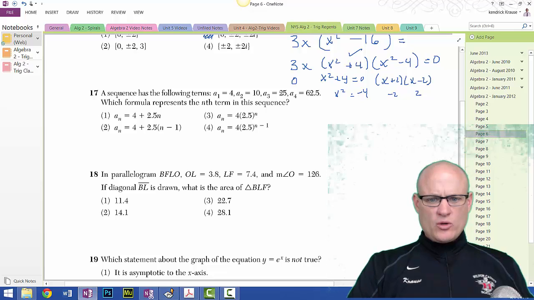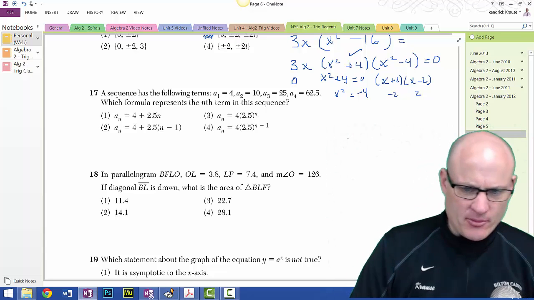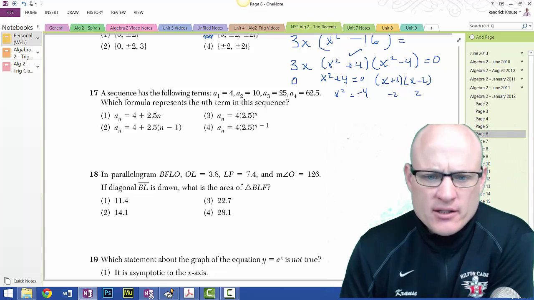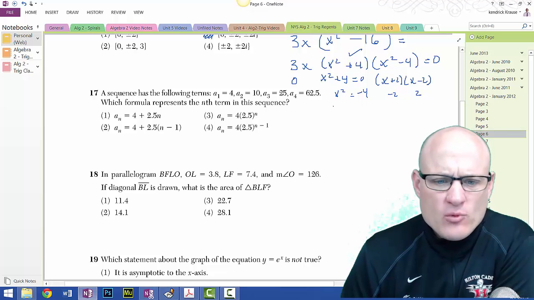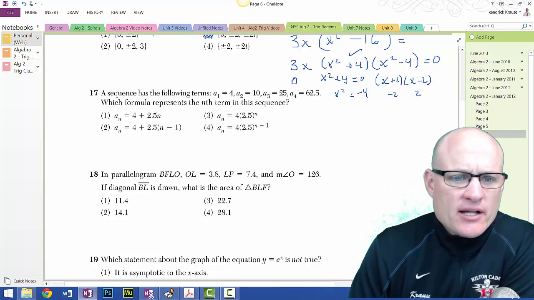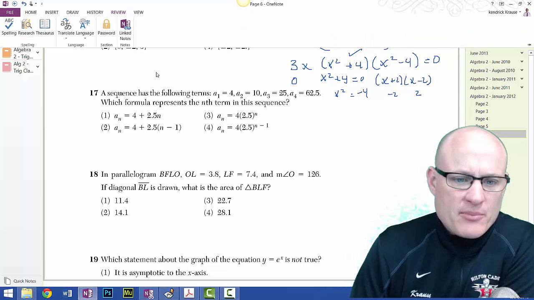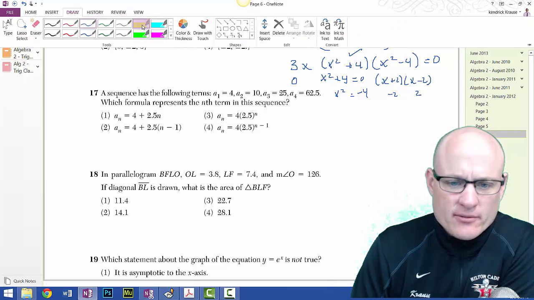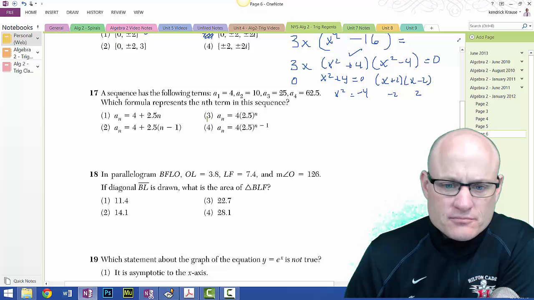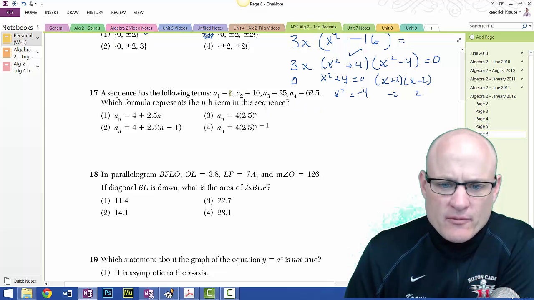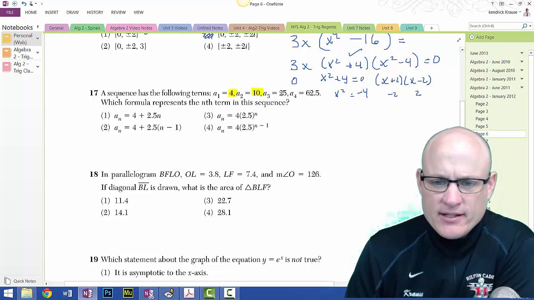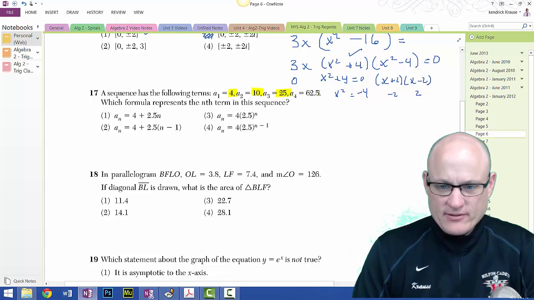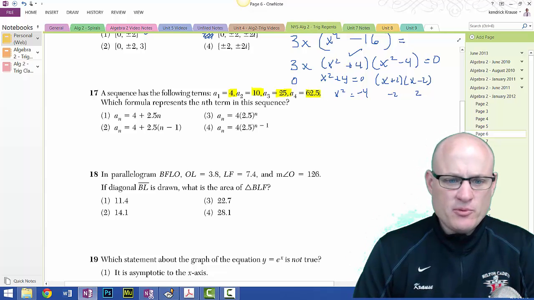So what do we got here? Which formula represents the nth term of this equation? Let's see what's going on. Well, they give us a hint. That's a nice thing about multiple choice. They give us a nice hint here. We're going from 4 to 10 to 25 to 62.5.